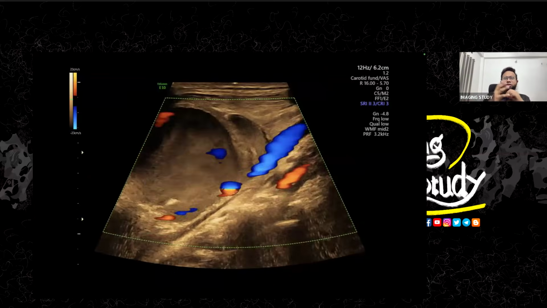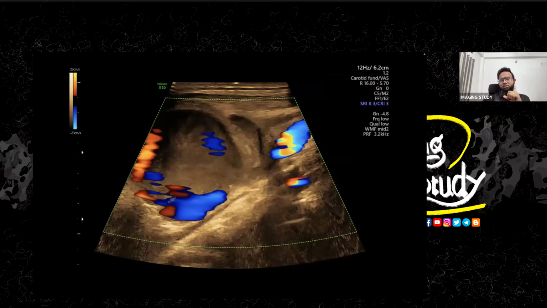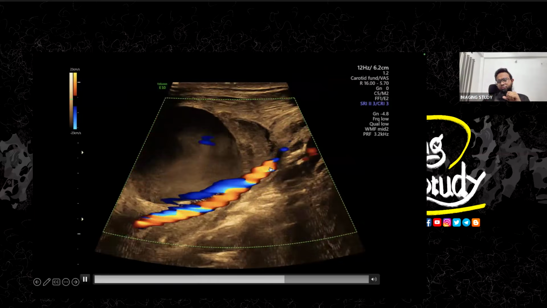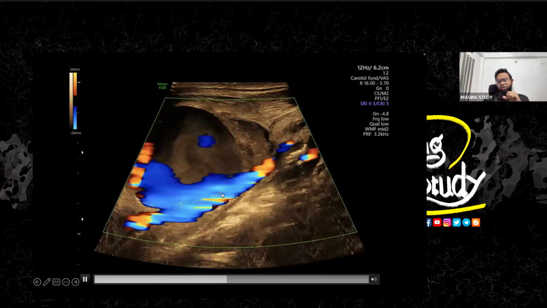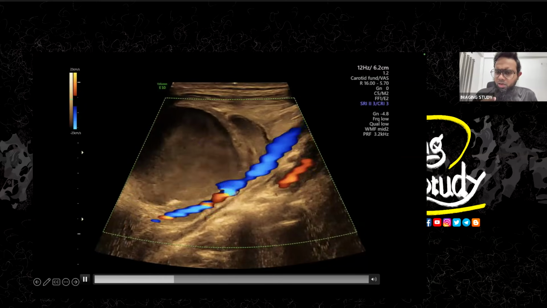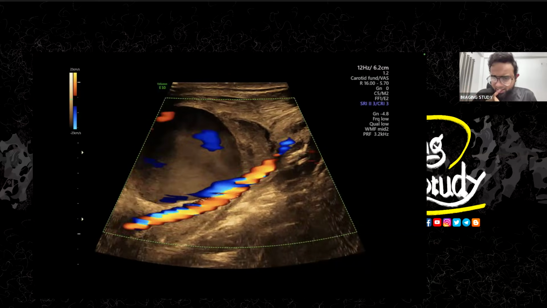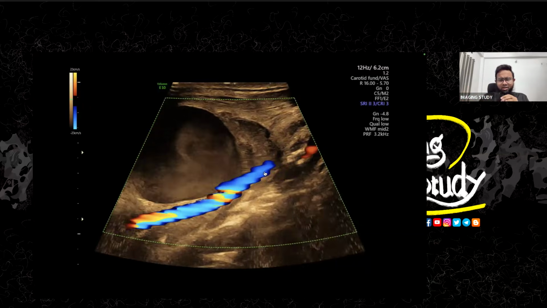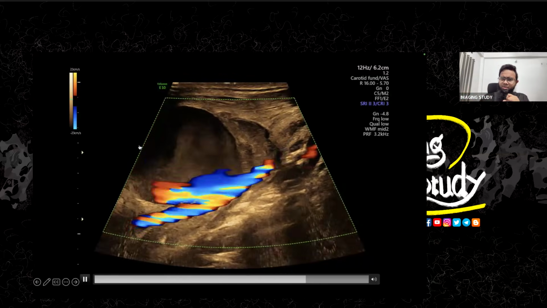Let's see. So here you can see this is the common carotid artery. Okay, I have changed it a little bit. Now you see some flow is coming from the internal carotid artery and entering into this aneurysm. Is it okay, or am I facing some illusion? That took my attention. It looks like the internal carotid artery is also supplying this lesion.